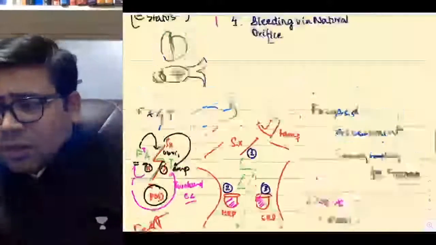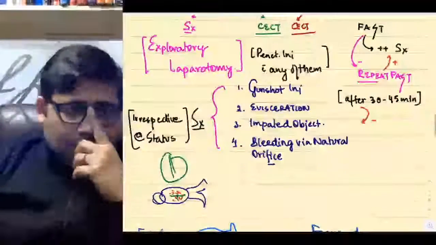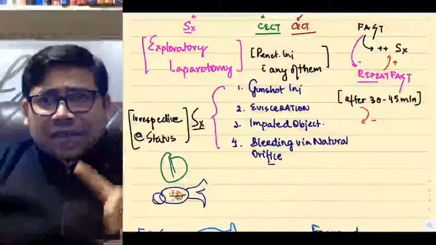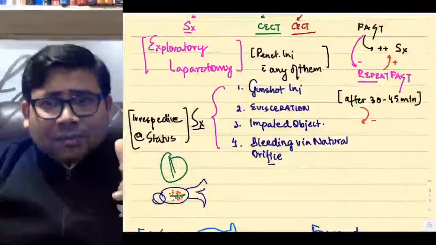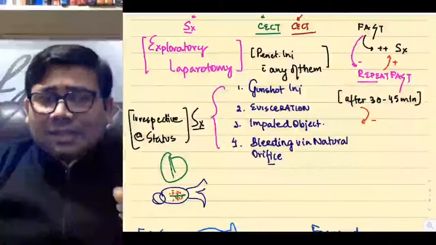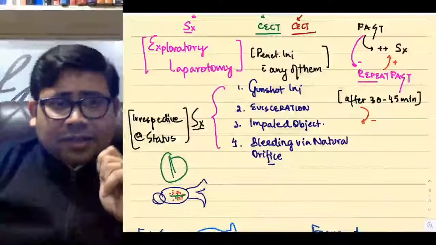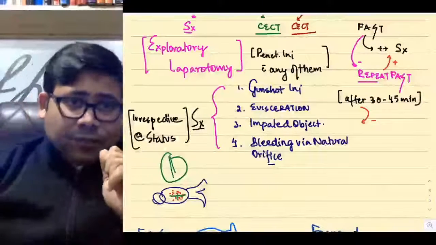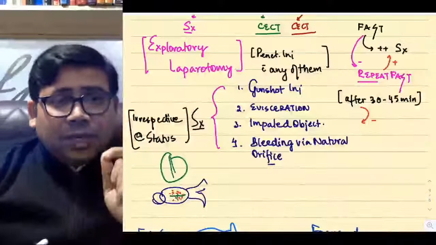Is that clear? So if the FAST is negative, you repeat a FAST. If it is negative again, what does that mean? This means that you are missing something, students. And what are you missing? You're missing a retroperitoneal injury. Now, retroperitoneal injuries, they will bleed.